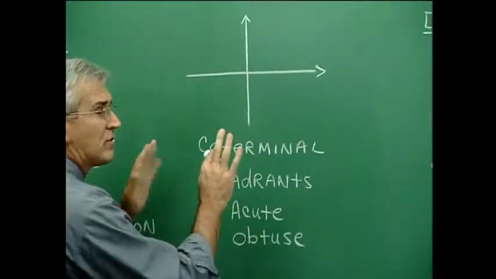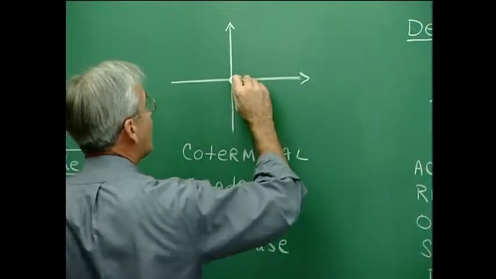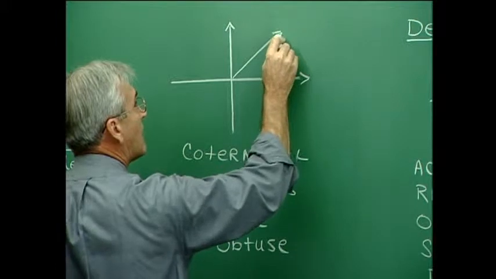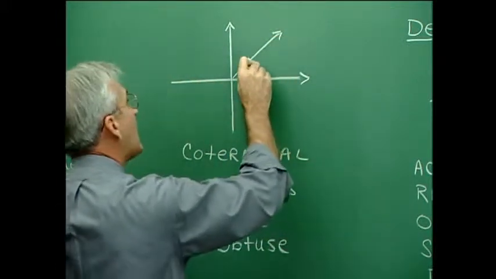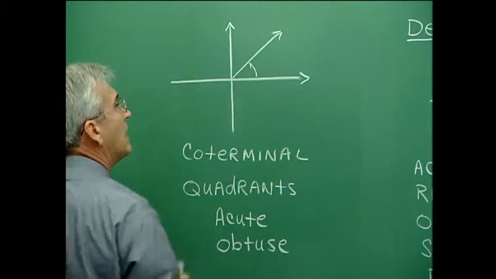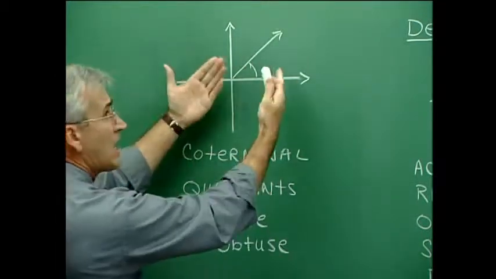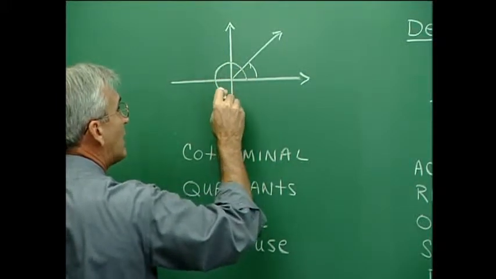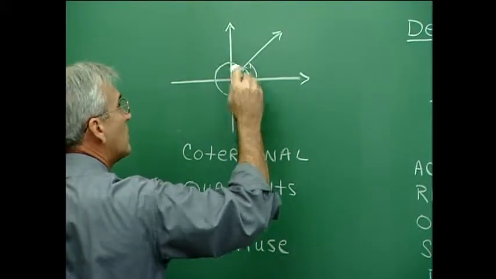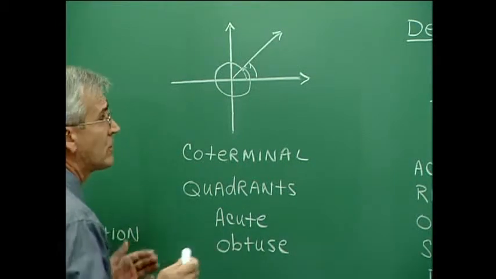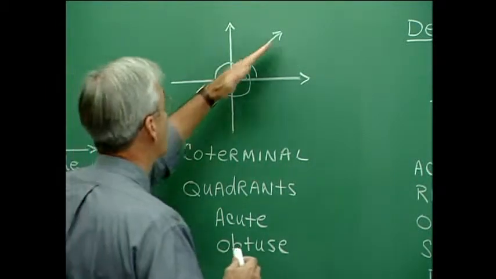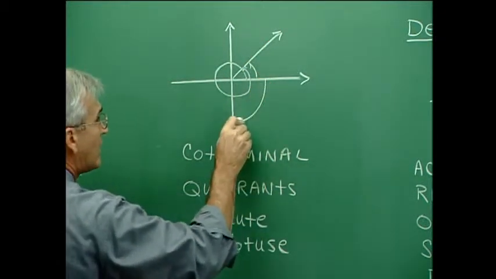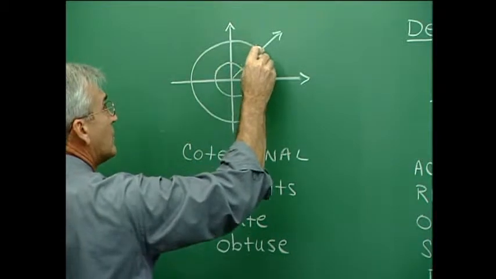Now, there are a lot of ways of generating coterminal angles. If I have an angle like this, and notice that I'm in standard form here, thinking about the initial side here, and if this is the terminal side, then this angle is the same as another angle that would be generated in the same direction but clear around the circuit, back to that same terminal side. So the two angles are coterminal. There's another way to get to this same terminal side, and it would be to start here and generate the angle in the negative direction and just back to that same position.